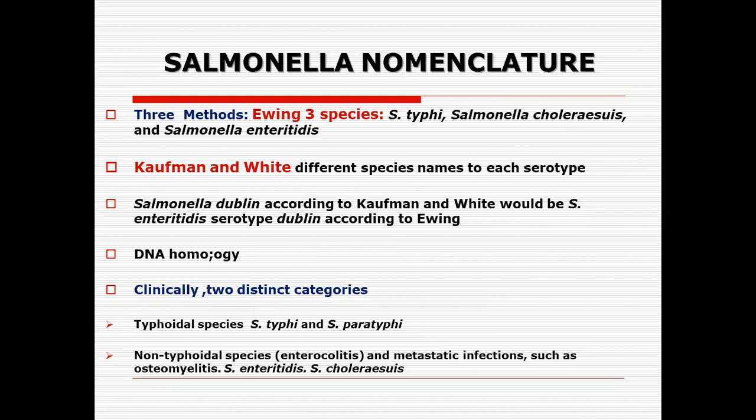Now, there were two scientists who really contributed their lives to the nomenclature of this microorganism. One of them is Ewing, who has a three species concept. Ewing says that we have broadly three main species in the genus Salmonella. The first is Salmonella typhi, which is exclusively a human strain.